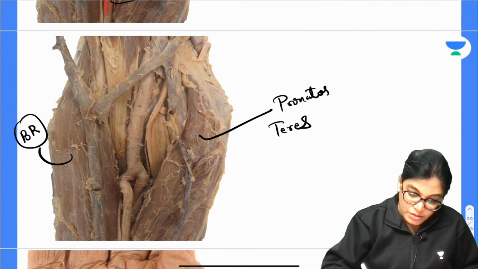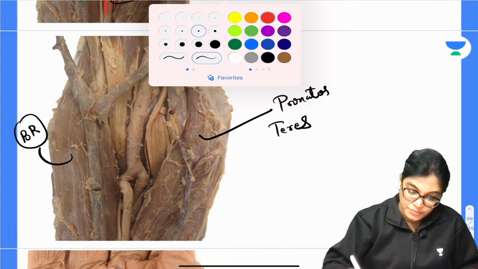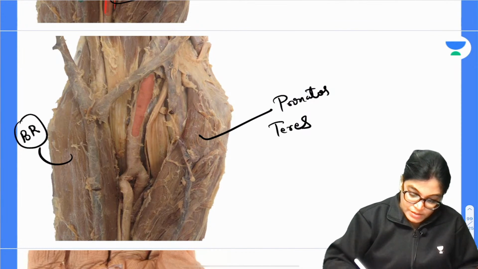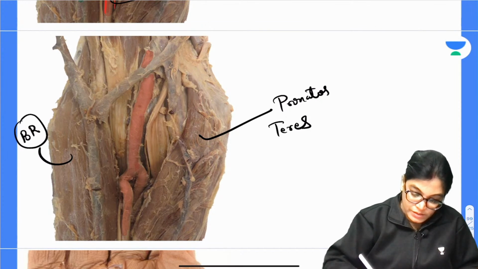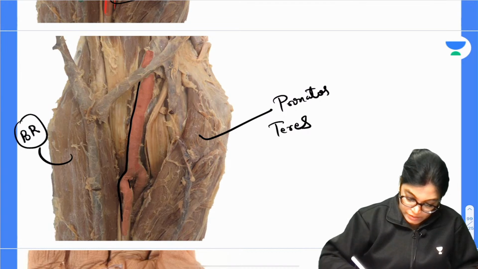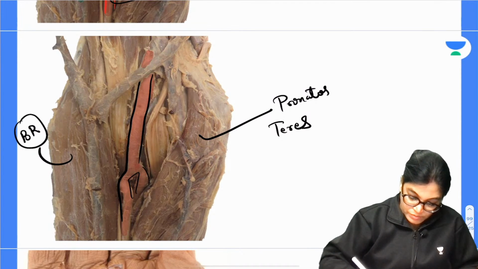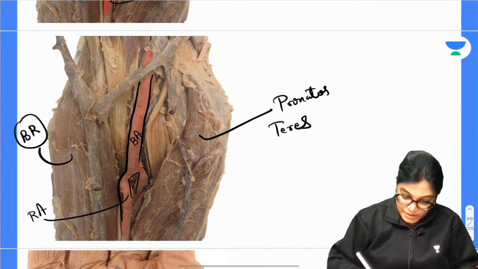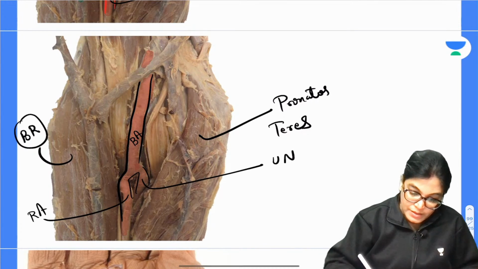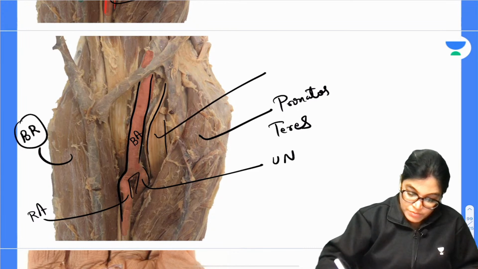We have the artery here dividing into two branches: brachial artery, radial artery, ulnar artery. We have the median nerve.